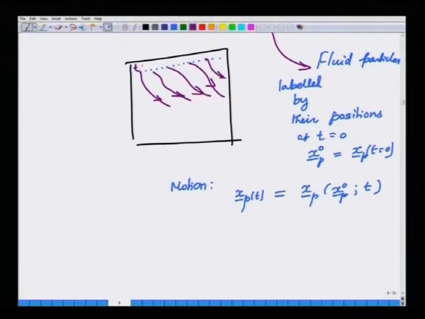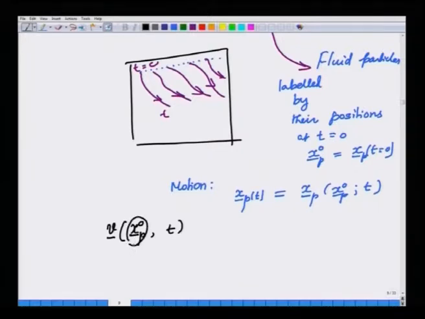After this, at time t equal to 0, after a time t the trajectory of all these points, in principle an infinite set of points, are known, and once they are known you can compute quantities such as velocity of a fluid particle. We will write the velocity of a fluid particle xp of t, or rather the velocity of the fluid particle denoted by xp0, that is the particle which was at xp0 at time t equal to 0.